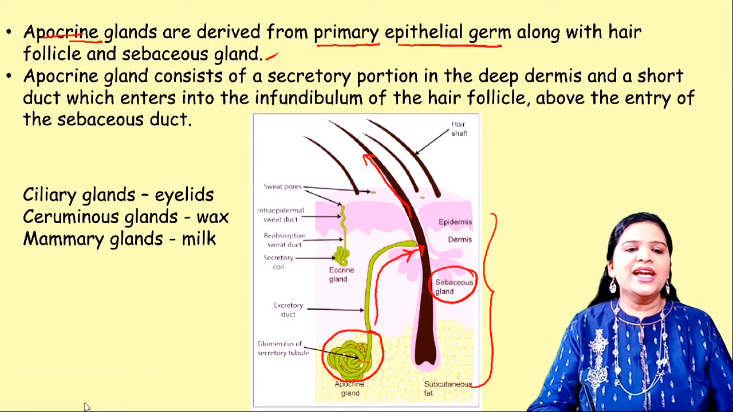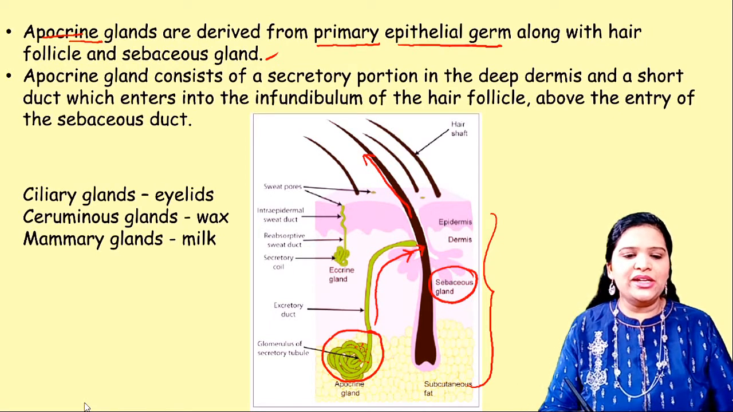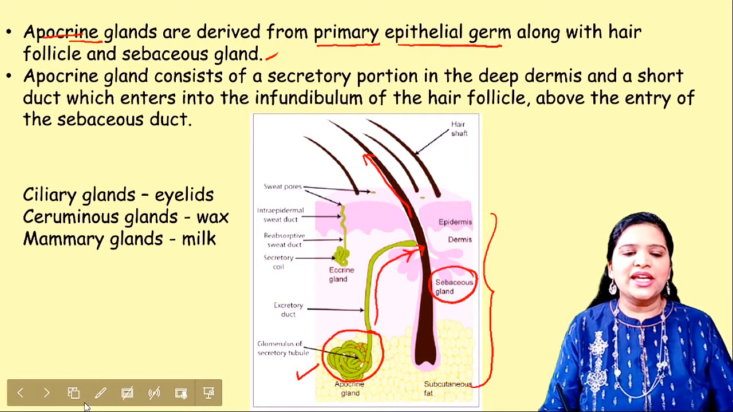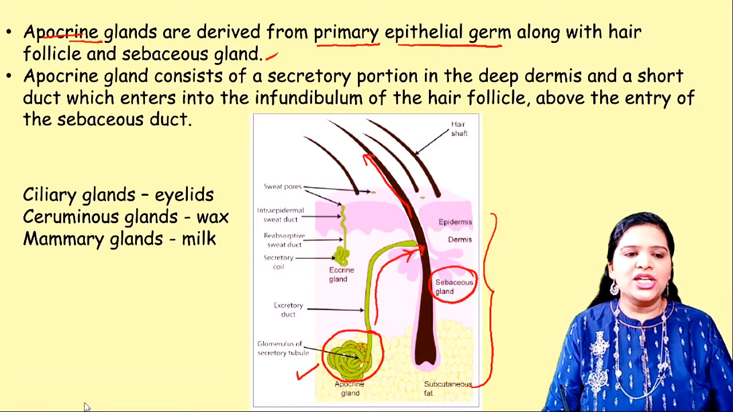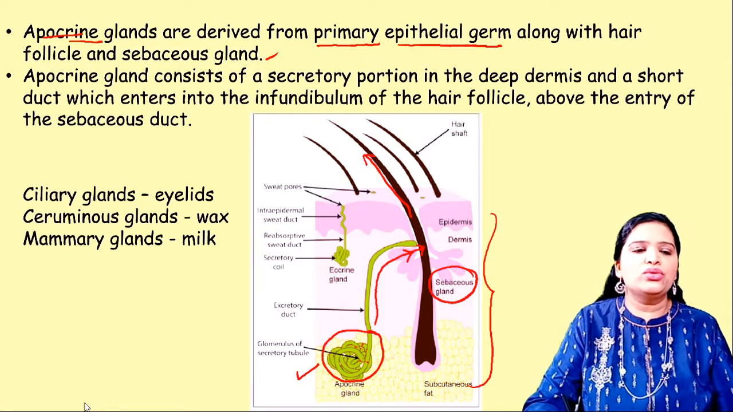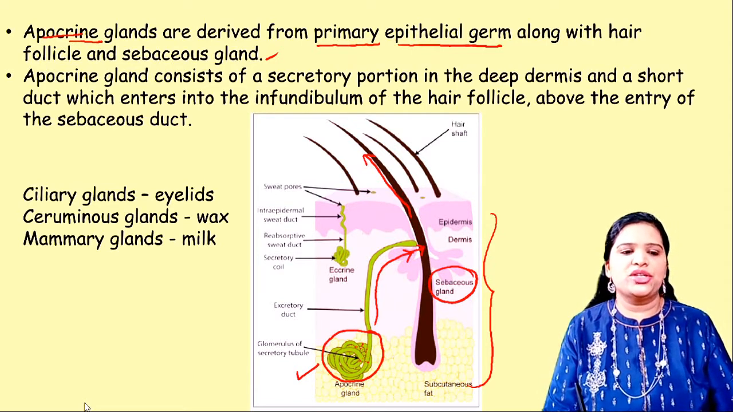The apocrine gland consists of a secretory portion in the deep dermis. So in the dermal region of the skin, the secretory portion is there, and it is connected through a small duct which enters into the hair follicle infundibulum, and from there they enter out through the sebaceous duct. It comes out to the common sebaceous ducts.